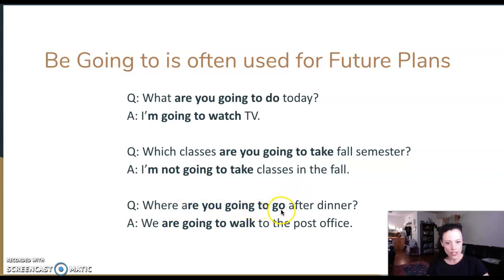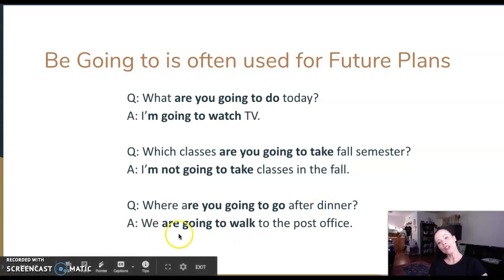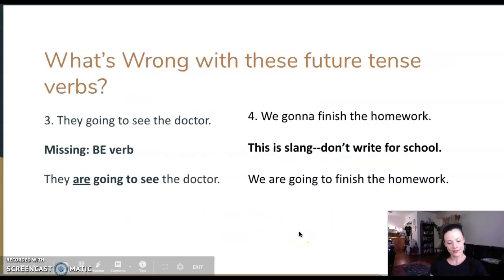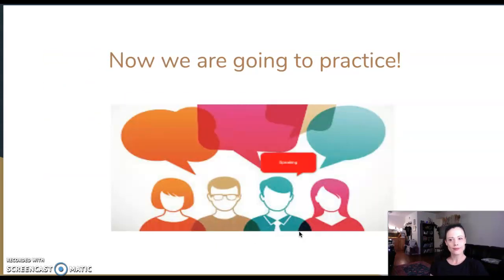Where are you going to go after dinner? What are your plans, right? We are going to walk to the post office. All right, that gives you a little introduction to be going to for the future. Now we are going to practice.